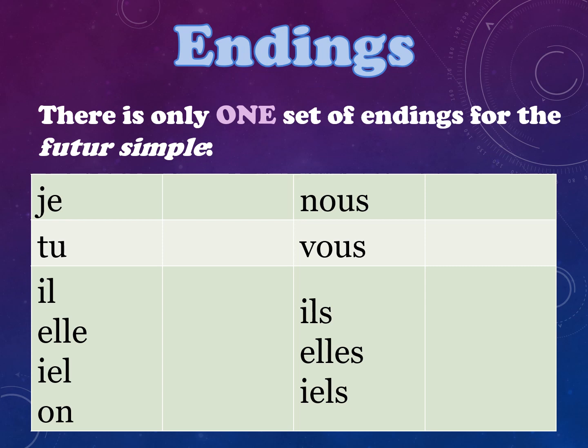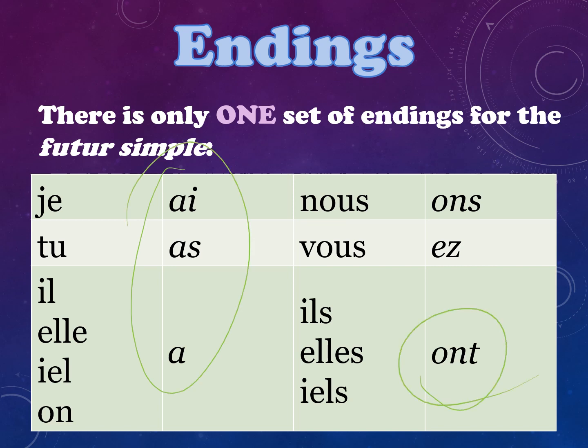There is only one set of endings for the futur simple, and you may find them familiar because they are very similar to the present tense of the verb avoir. The ending for je is ai, tu is as, il, elle, on is a, nous is ons, vous is ez, ils, elles is ont. So again, many of the forms are the present tense of the verb avoir. The exceptions are the nous and vous.